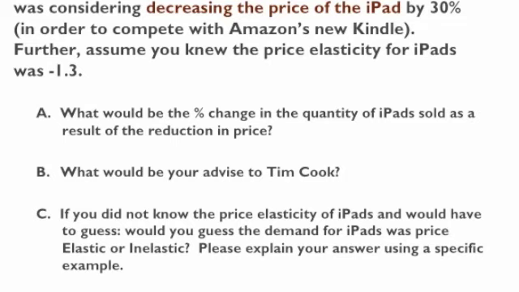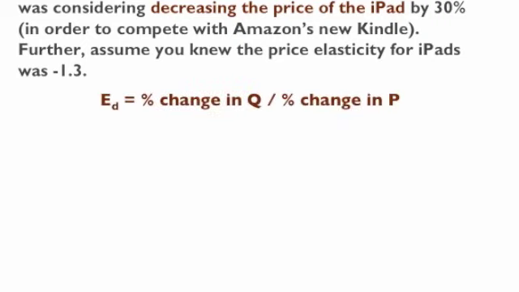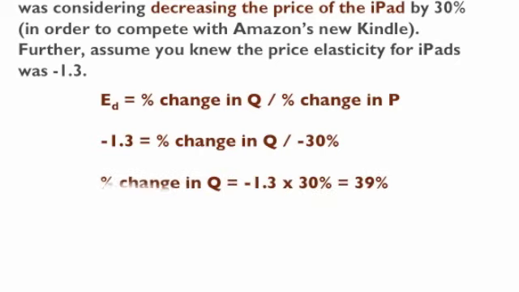Well, the first thing is to find out what is the percentage change in quantity for a reduction of 30%. Again, the definition of elasticity is the percentage change in quantity over the percentage change in price. In this case, we know that the elasticity is minus 1.3, and we know that what we're talking about here is a reduction in price by 30%. Again, we're going to find the unknown term based on the other two known terms. So we're simply going to multiply 30 times 1.3, and we know that it's 39%. So the change in quantity is going to be an increase of 39%.